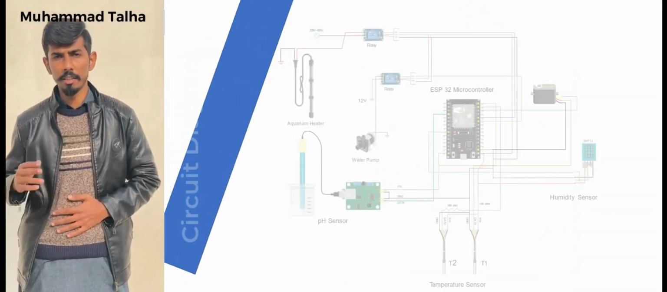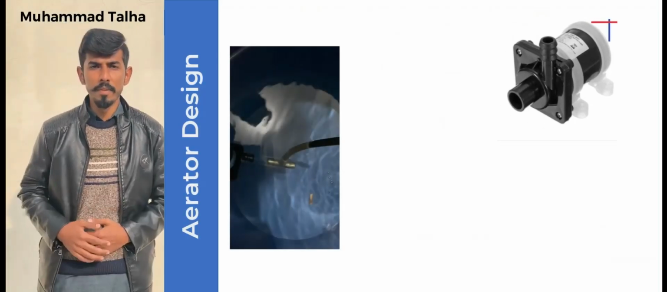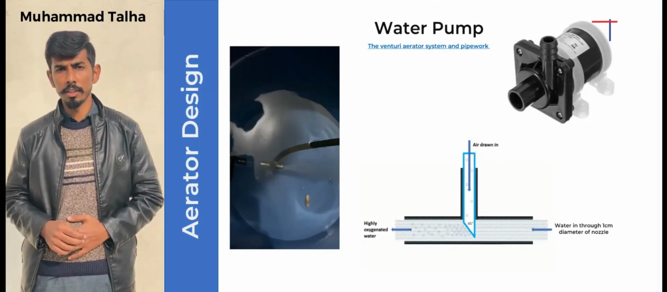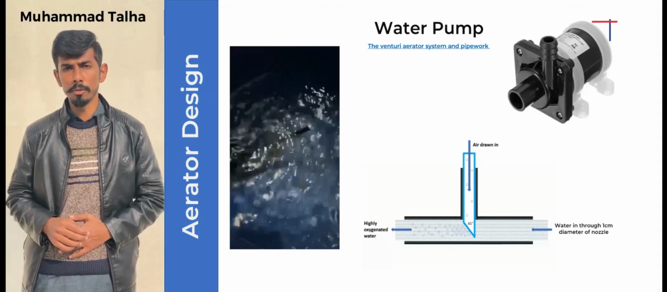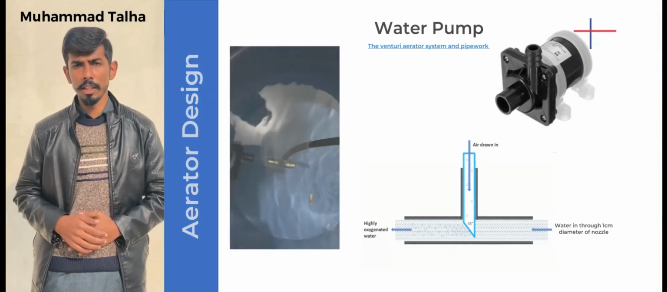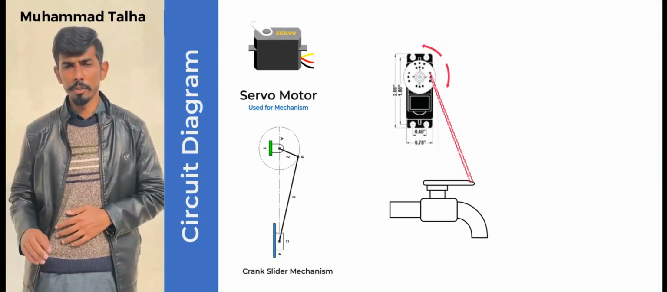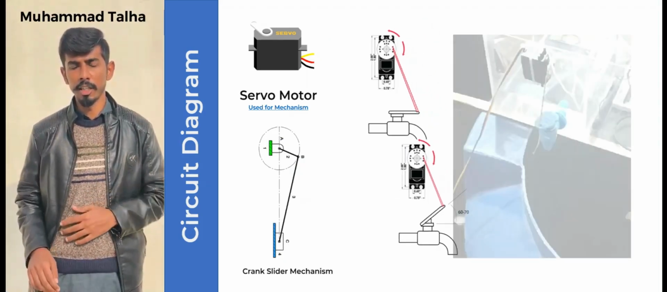Hello everyone, my name is Muhammad Talha. I will explain the hardware setup of our project. We are using a water tank as a prototype whose length is 3 feet and whose diameter is 2 feet. We will use an oxygen level sensor to measure the oxygen level in water. For controlling, we will use heater, aerators and neutralizers.